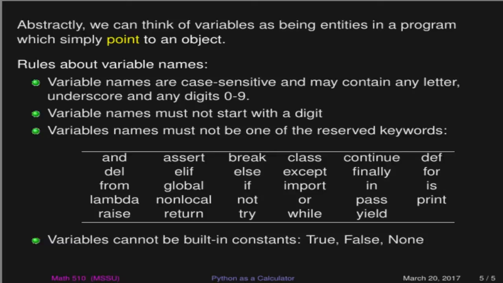And kind of the last thing, variables cannot be one of the built-in constants True, False, or None. And so, again, why somebody would want to use True as a variable name, I really don't know. That would be kind of a strange thing to do. But anyway, just in case somebody tries, True, False, and None are not allowed to be used as variable names.